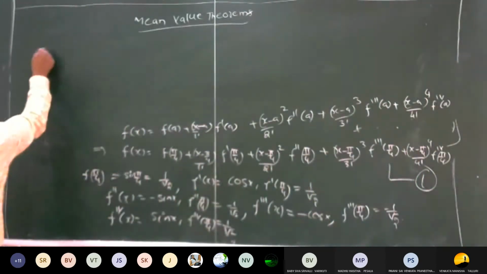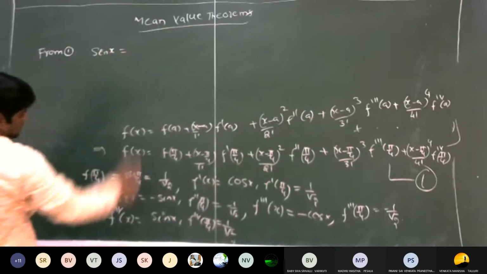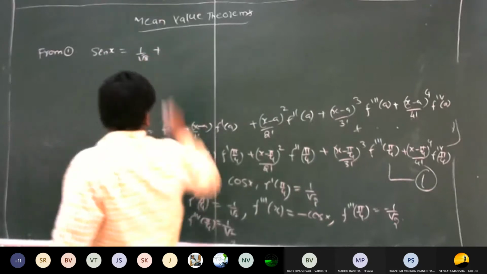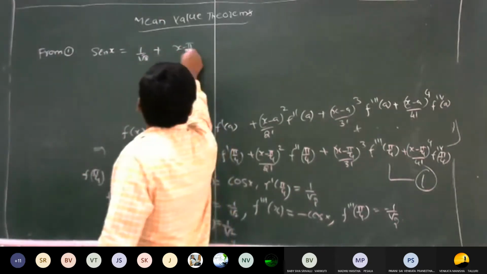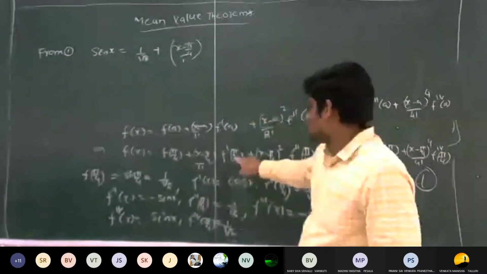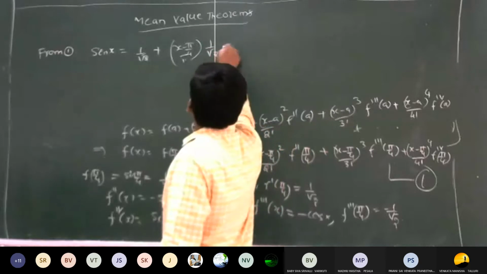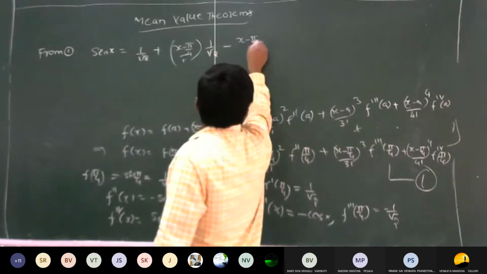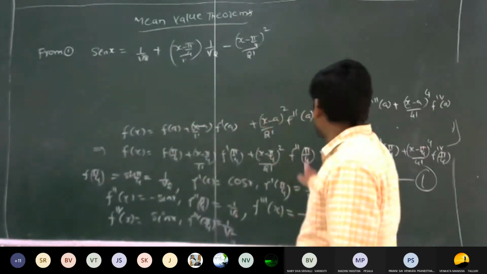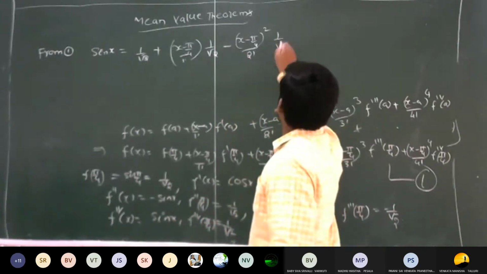From equation 1, f of x, that is sin x, is equal to, what is the value of f of pi by 4? 1 by root 2, plus (x minus pi by 4) by 1 factorial into, what is the value of f dash of pi by 4? This is also 1 by root 2, minus (x minus pi by 4) whole square by 2 factorial, into f double dash of pi by 4, whose value is 1 by root 2.